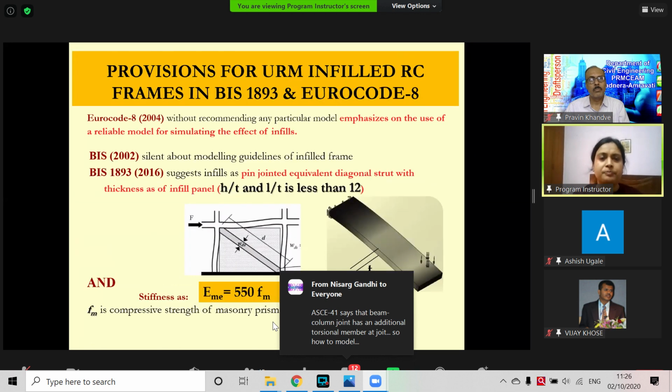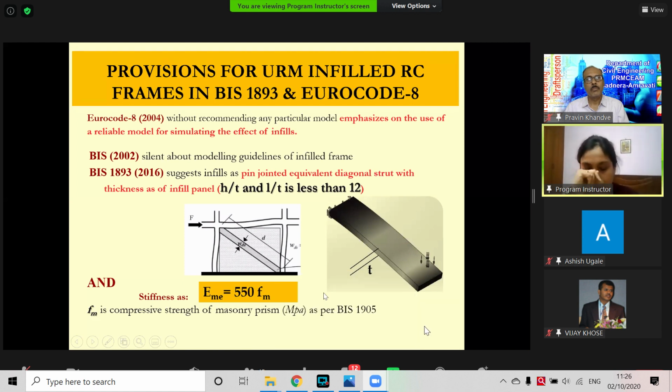Right. Now modeling. How are we modeling the infill? In the 2002 version, there was no discussion about modeling guidelines for infill frames, but the 2016 edition talks about it and says we have to model infills. But how can we model? I have shown in the beginning how infill acts.